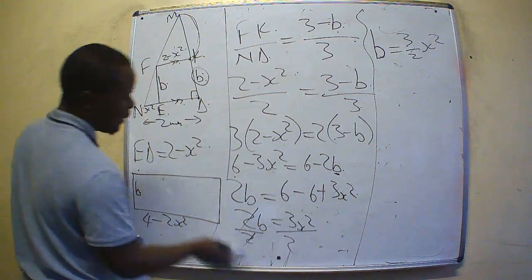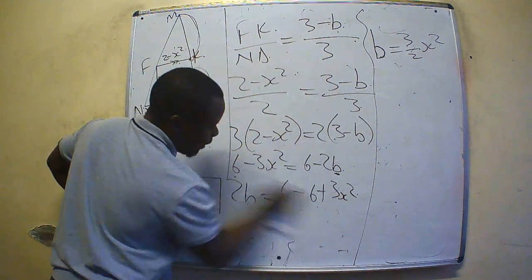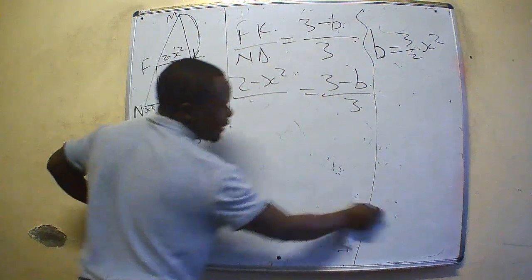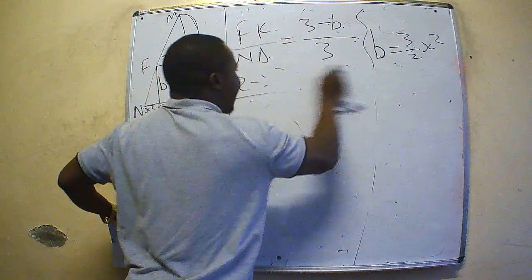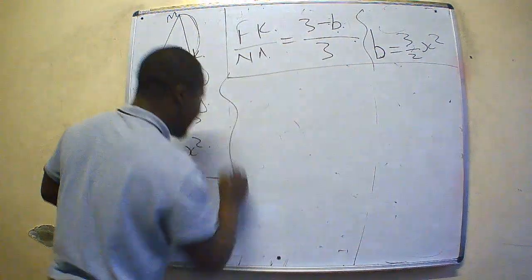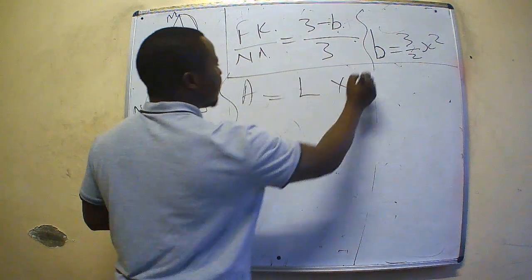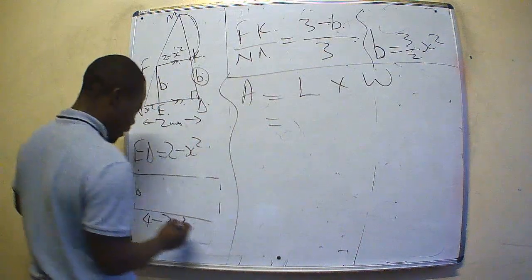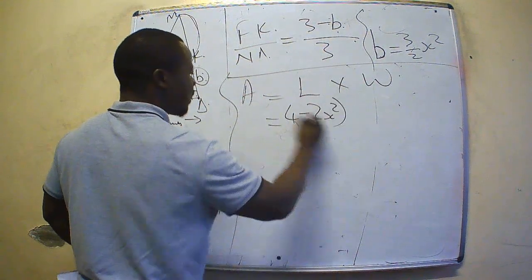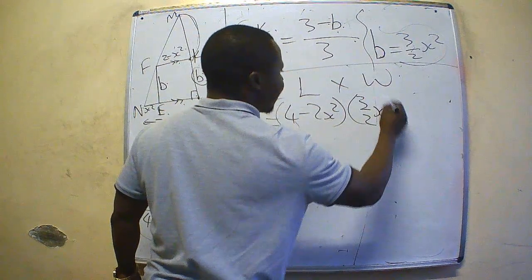The area of a rectangle is found by using this formula. Let us create space here. Area of a rectangle is found by multiplying length times width. It means area is length times width. Our length is given as 4 minus x squared minus 2x squared. Our width is now this b, 3 over 2x squared.